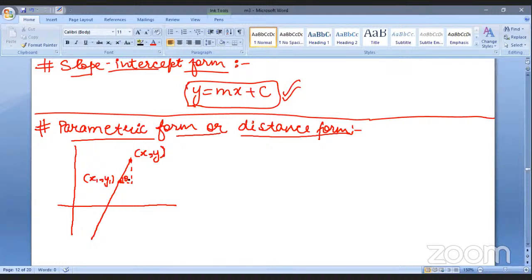Now we are interested in this theta, and in the parametric form, whenever you read the parametric form, this name parametric deals with the sine and cos of the angles. But here there is no such use of tangent like slope. Here we are interested in some different thing, right? So you might say that parametric form concerns generally with the sine and cosine of the angles. So we are interested in this theta, because to find sine and cos, definitely we will have to find the value of theta first, like what is theta or how it can be defined.